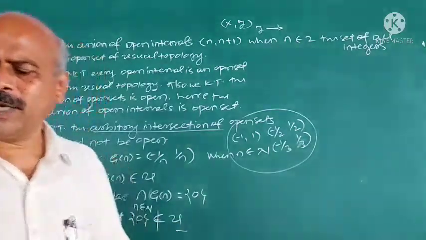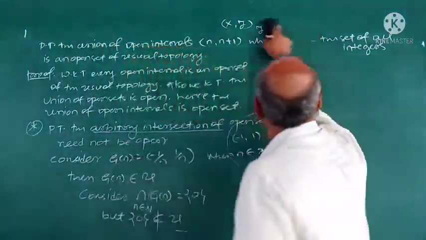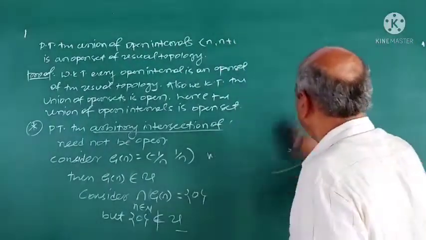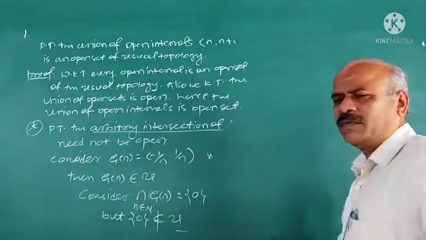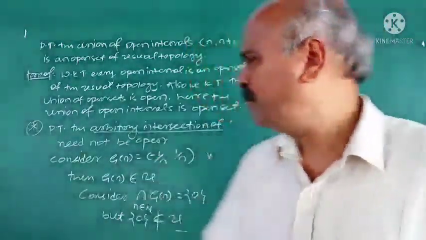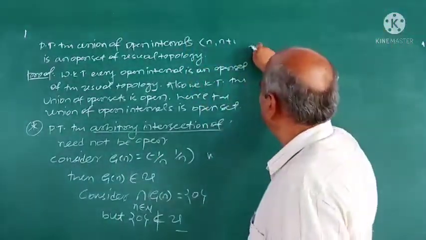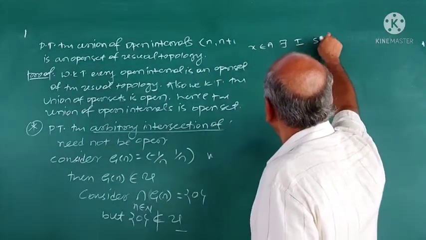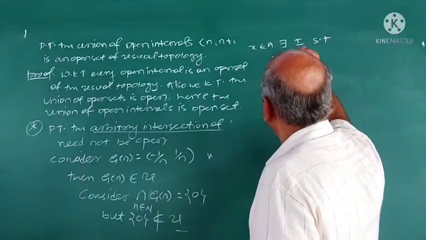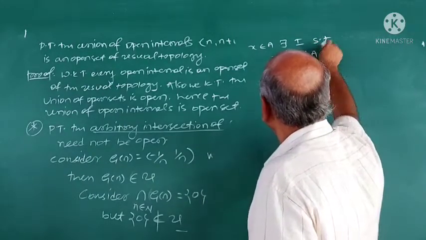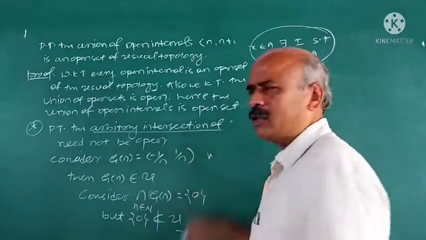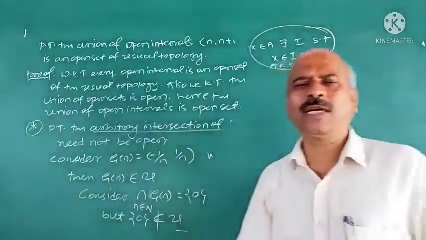Can you give the reason why the singleton set doesn't belong to U? For that you should know the definition of members of U, or how U is defined. U is defined like this. For each x belongs to A, there should exist an open interval I such that x belongs to I and I is contained in A. Then only A belongs to U. U is defined like that.